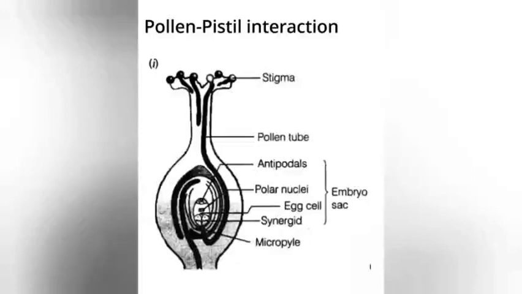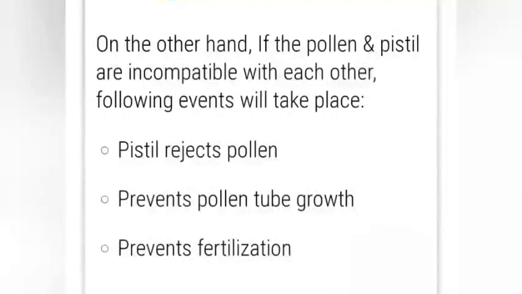So in this diagram you can see a successful pollen-pistil interaction, and the pollen tube is entering the ovule through micropyle. But if there is incompatible pollination, then what will happen? Then in that case, the pistil will reject the pollen. There will be no growth of the pollen tube and there will be no fertilization.